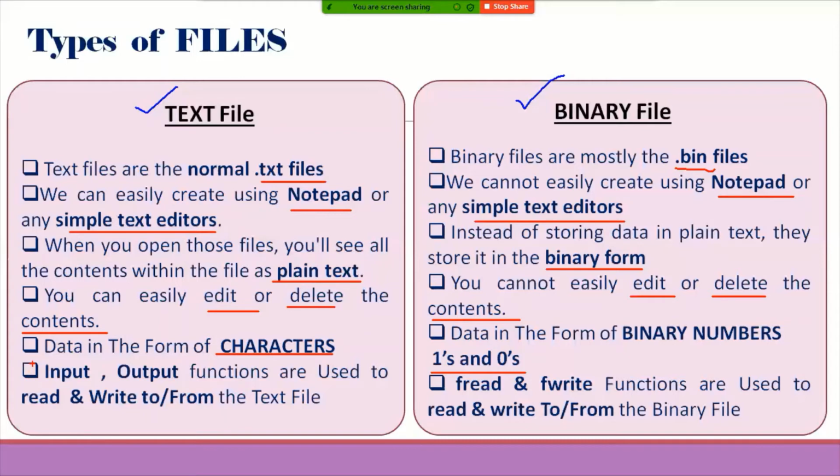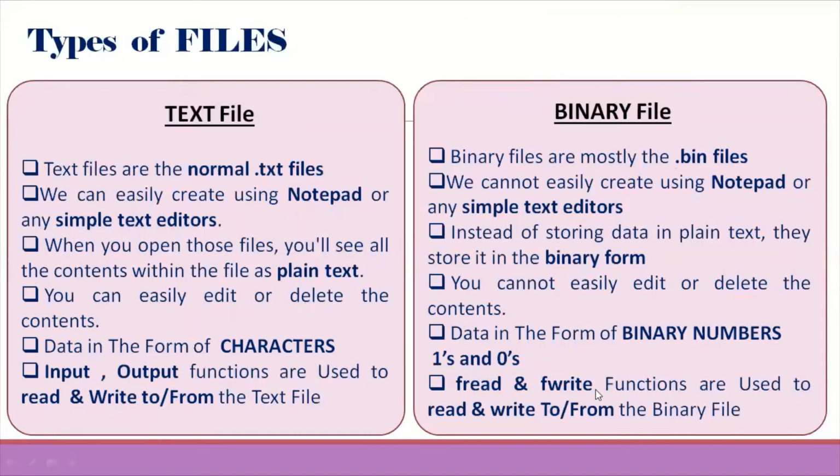In the case of a text file, you can perform input and output operations, that is, read-write operations, with the help of different read-write functions. But in the case of a binary file, we can perform read-write operations with the help of read as well as write functions. That is about types of files and their differences.